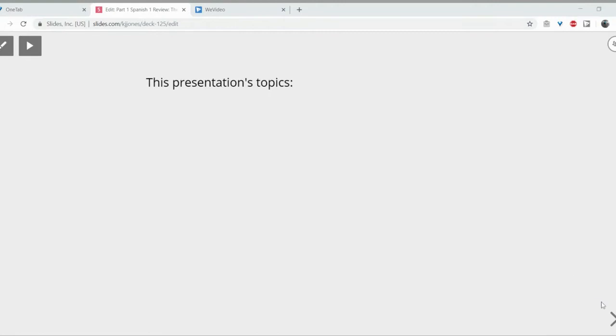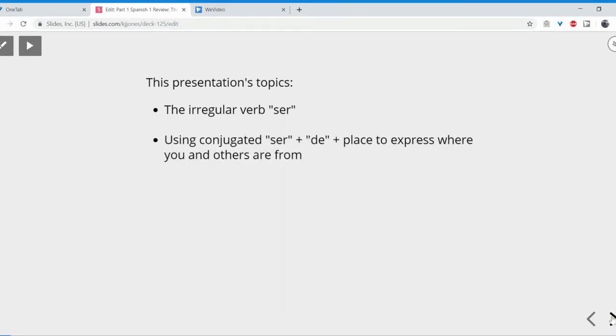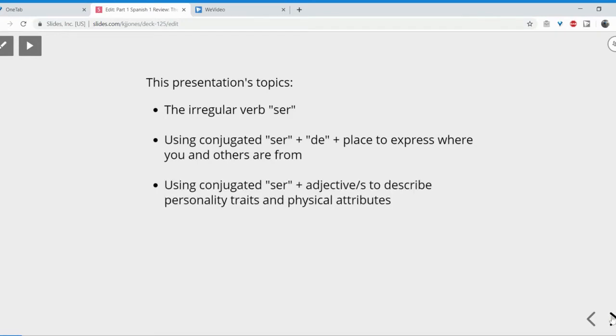So in this presentation, this is what we're going to talk about. First of all, the irregular verb ser, which was the very first verb that you learned back in Spanish 1. Then we're going to look at using conjugated forms of ser plus de plus place names to express where you or others are from. After that, we're going to look at using conjugated ser plus adjectives to describe personality traits and physical attributes, because that's one of the big